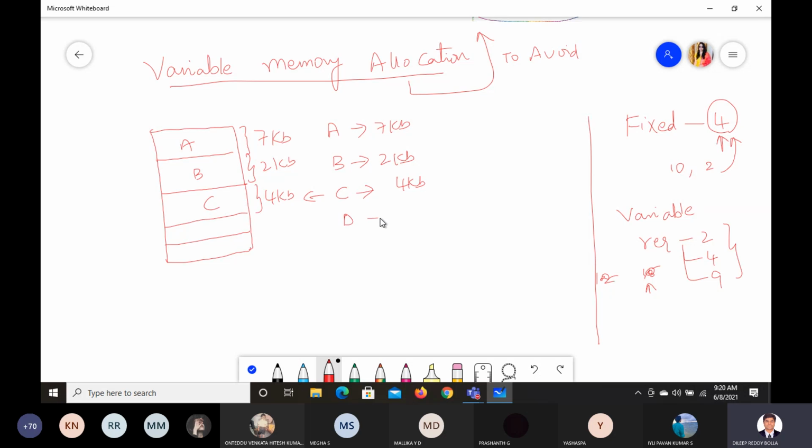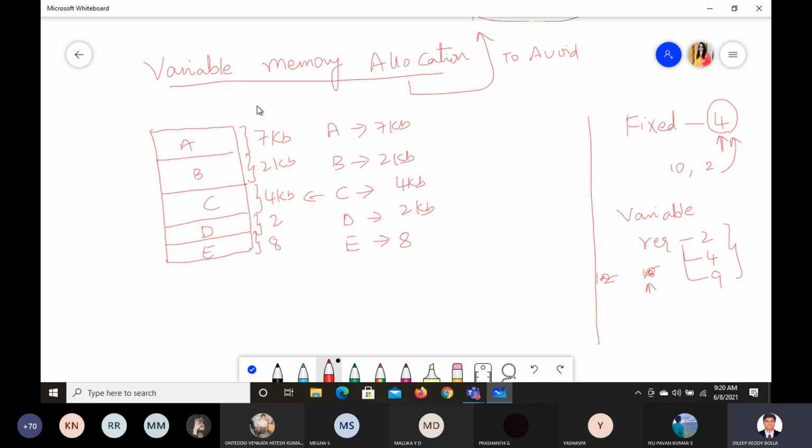And process D will require, let us say, 2 KB, so we'll allocate 2 KB of space here. I'll write D here. Then process E will require 8 KB, let us say. I'll allocate this 8 KB of space and give it to process E here.